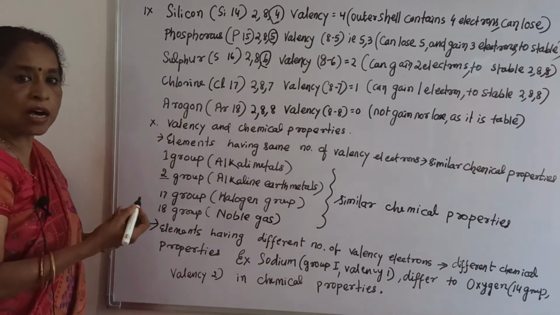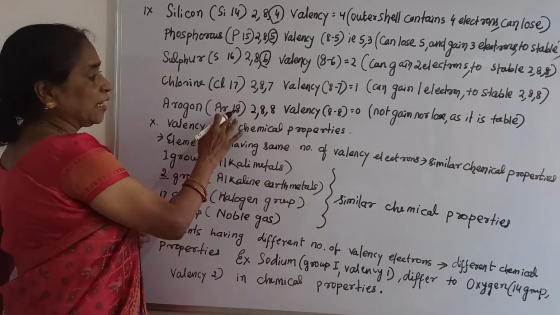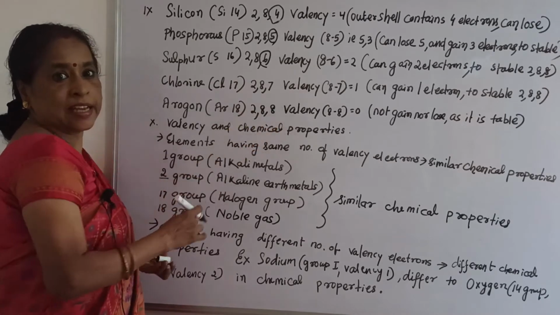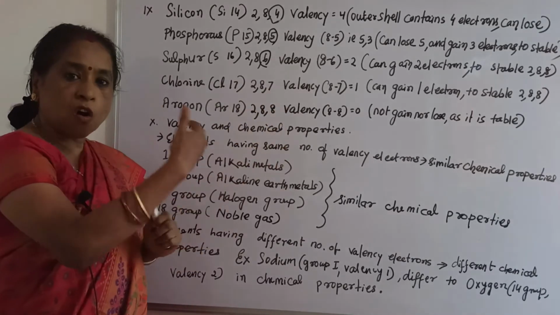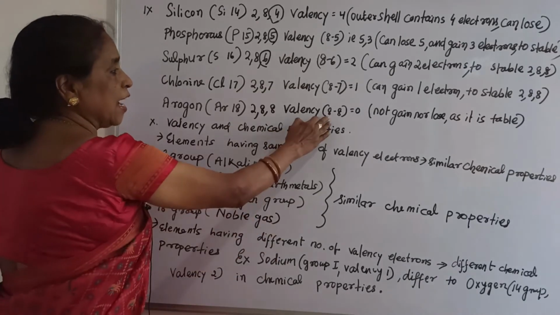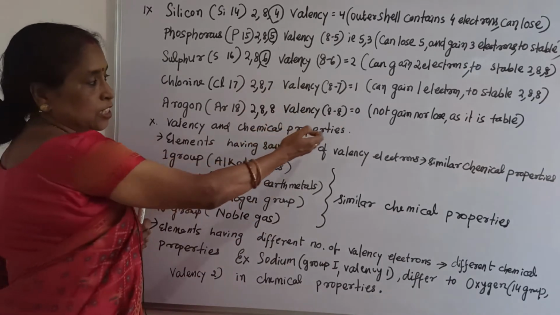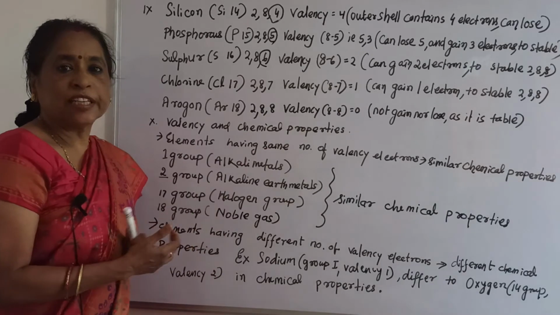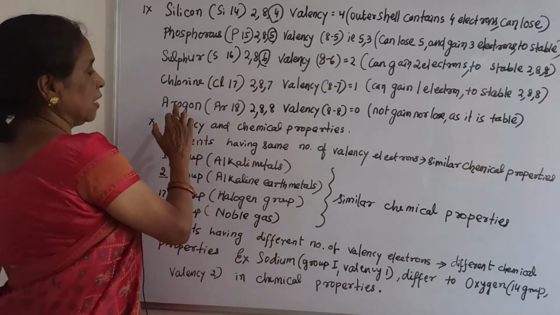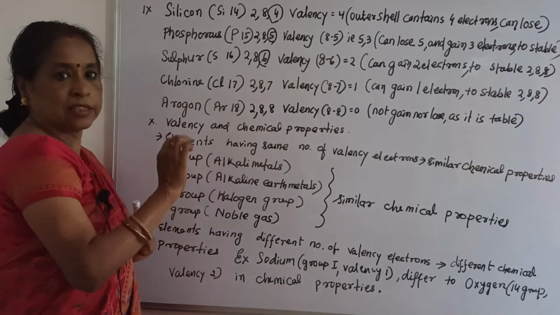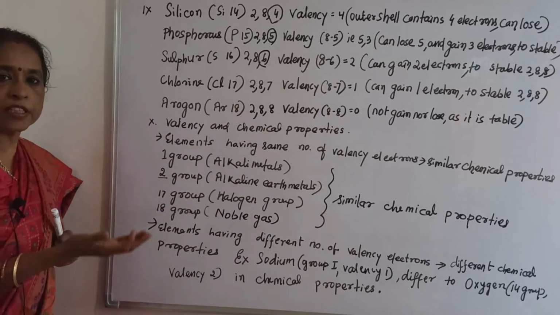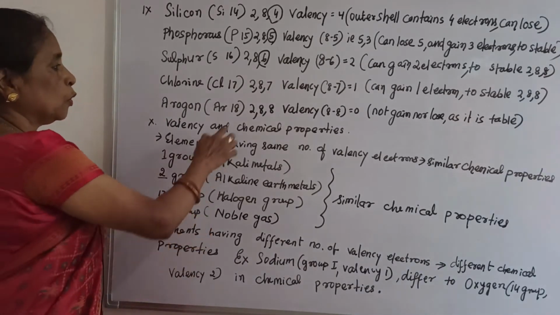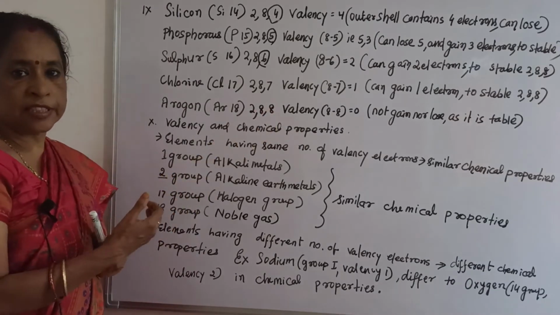But come to argon, here 18, 2, 8, 8. Here you see the outer shell contains 8 electrons, already stable, and 8 minus 8 becomes 0. That means it is 0 valency. That means argon has 0 valency, it does not gain or lose electrons, because it is already stable. 2, 8, 8 configuration is there.